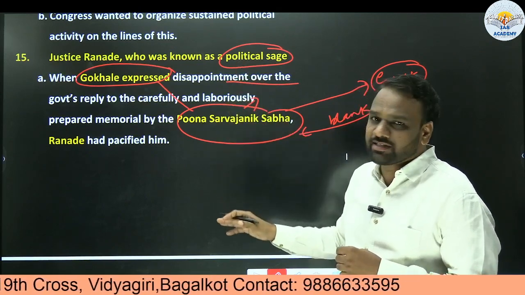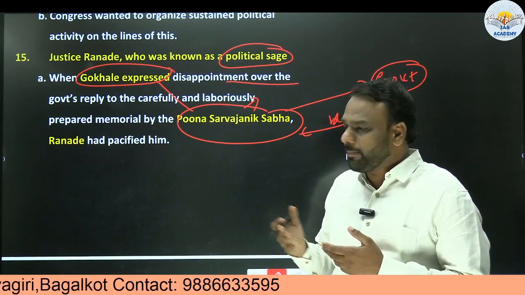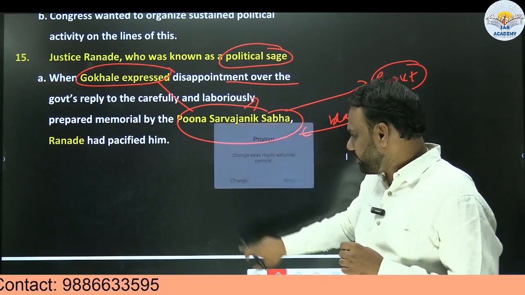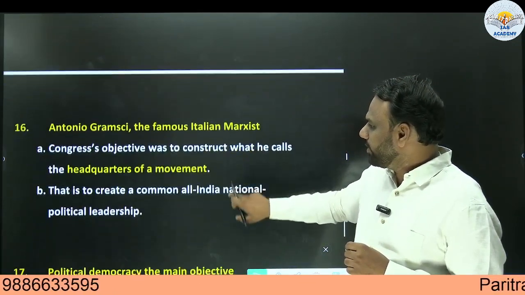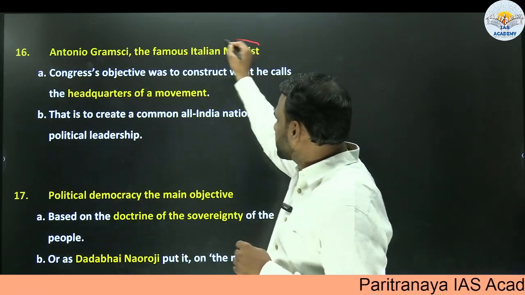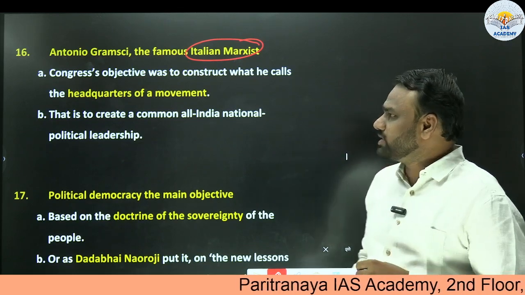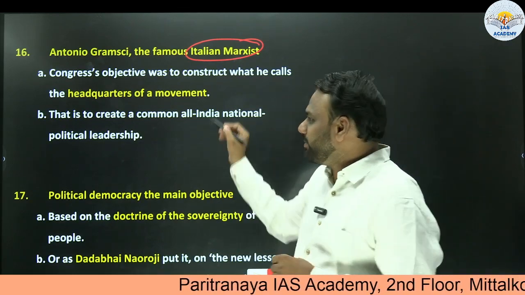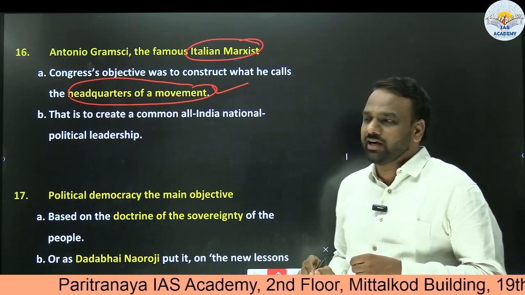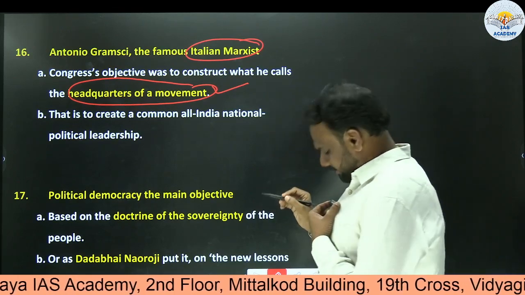This also indicates that the goal of Congress was not to create some kind of haphazard things, but the ultimate aim was to secure freedom. Next, Antonio Gramsci, the famous Italian Marxist, says that Congress' objective was to construct what he calls the headquarters of a movement. This question can be asked: who among the following made a statement that the Indian National Congress was created as the headquarters of the movement? It is Antonio Gramsci.